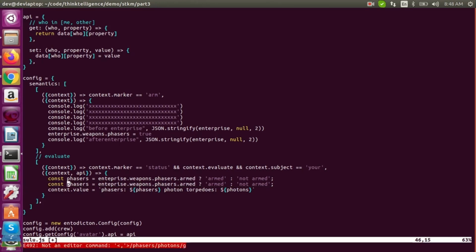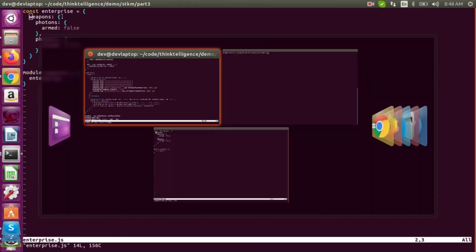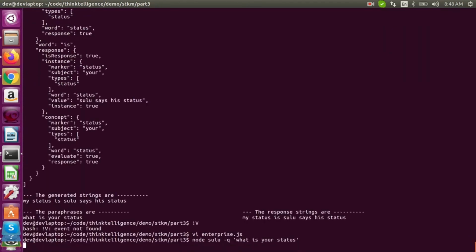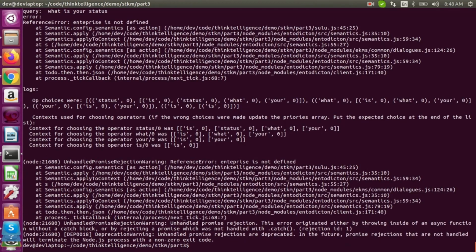Let's do photons here. What did I do wrong? I don't know, whatever. Photons. So yeah, let's see what Sulu has to say now. What do you have to say now for yourself there, Sulu? That's not very good.